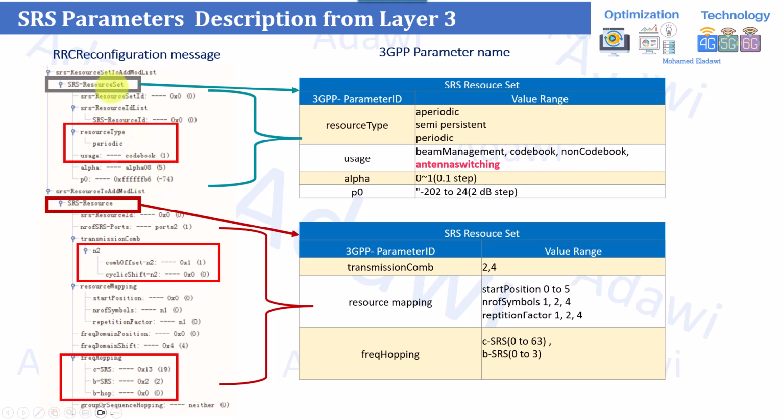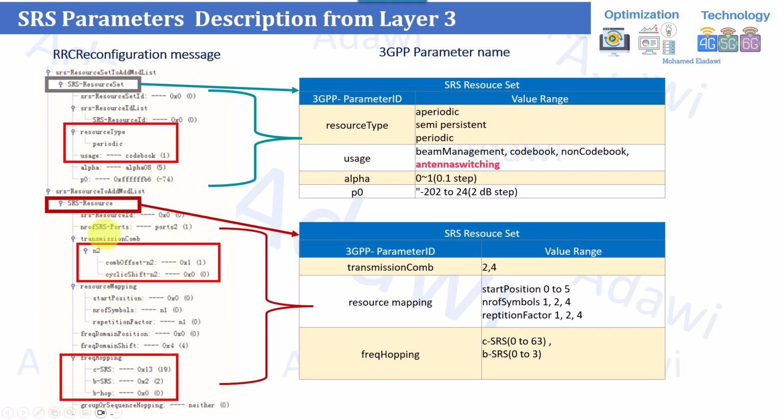Under the SRS resource set, you'll find different SRS resources. As I highlighted, you can find one or two SRS resources, as in the previous example about antenna switching. So assume now you find the SRS resource set ID, SRS resource ID, not set. Under the resource set, you'll have SRS resource ID 0. You can also have SRS resource ID, for example, 1, so 0 and 1. Here is the information only for 0.